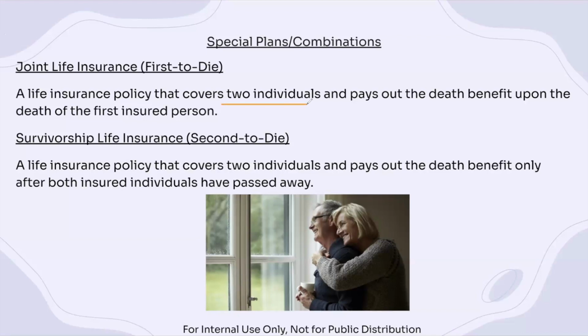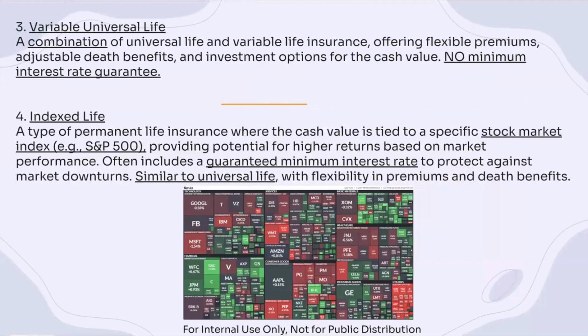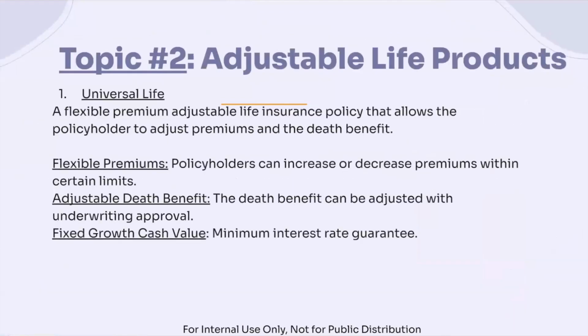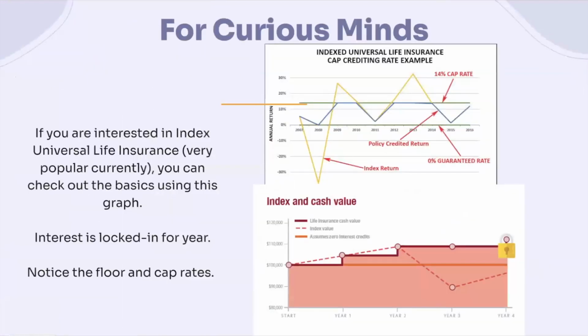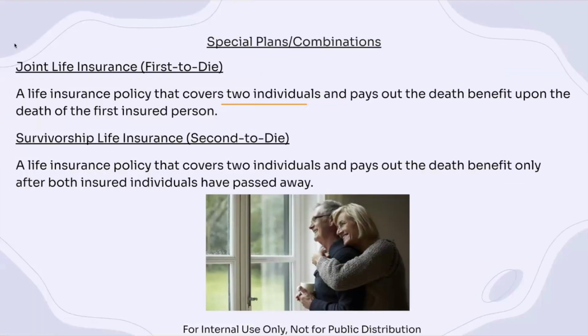This is in contrast to what we've talked about in the previous slides, in topic 2 with adjustable life products, or in topic 1 with whole life products. Those were mainly geared towards one individual. But we also have these joint or special plans that can help to cover two individuals.